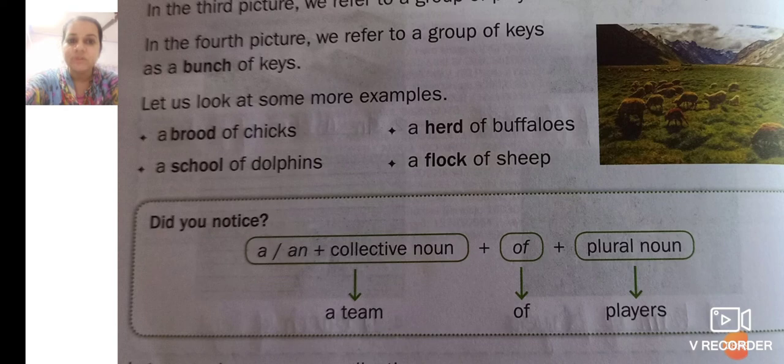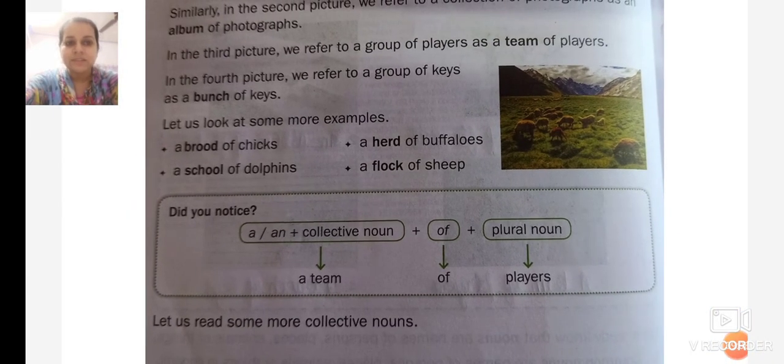A school of dolphins. It is not a school of dolphin, no. Dolphins, a flock of sheep. Why is it sheep here? Because in singular and plural, sheep remains the same. That's why we don't change sheep. But in others, it is S. So, a collective noun is a collection of plural nouns.